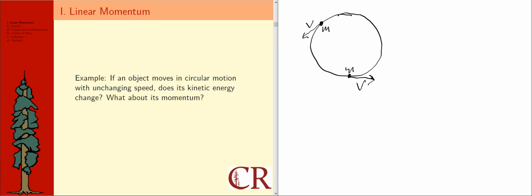So in that sense, if you look at kinetic energy, does it change? Well, kinetic energy is just 1/2 mv squared. It's a scalar quantity. It doesn't tell you information like direction. So the fact that these two velocities are pointing in different directions is not going to impact that at all. So really, that implies that the change in kinetic energy is zero, or there is no change.